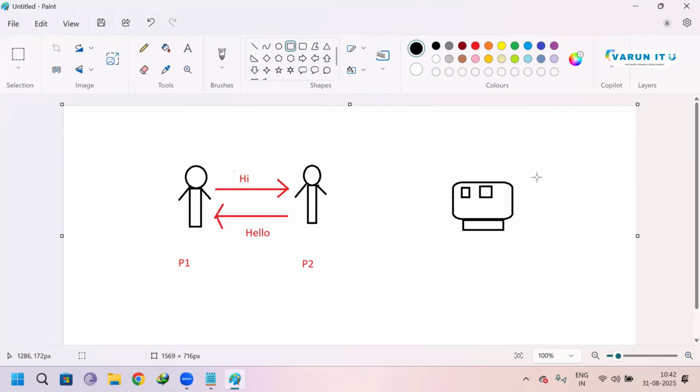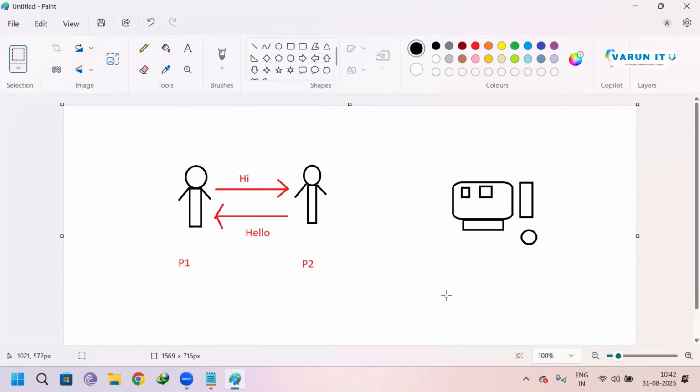Let me think these are some icons. Okay, now we have a monitor. Let me think this is a monitor. Now this is a monitor. Let me draw one. Okay, now that is fine. Now we are going to consider this as a computer.